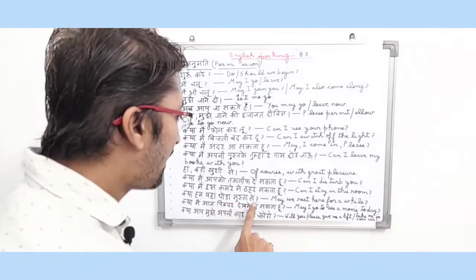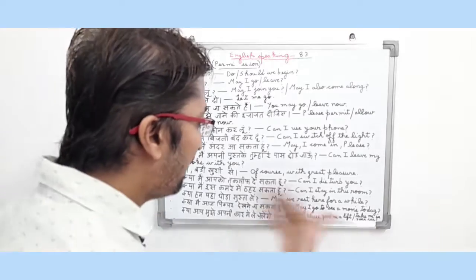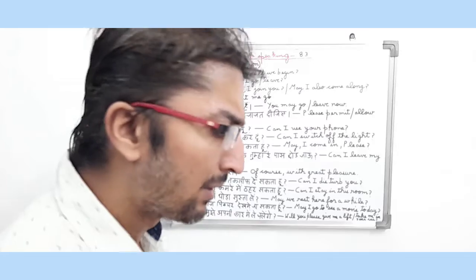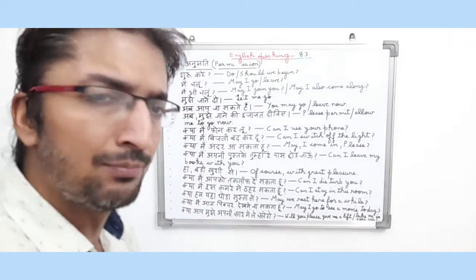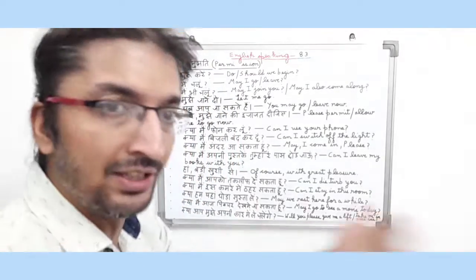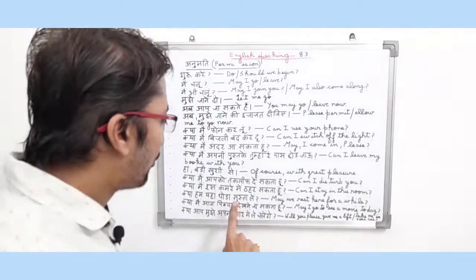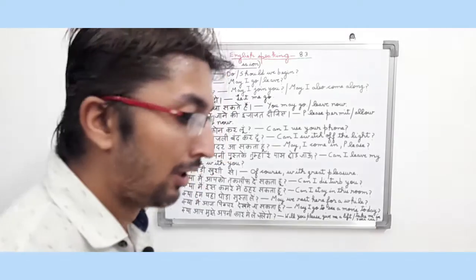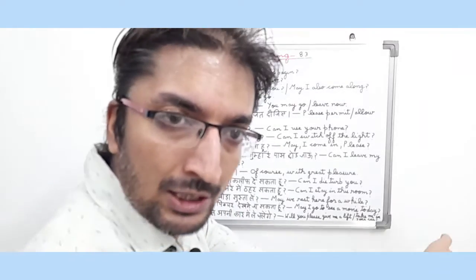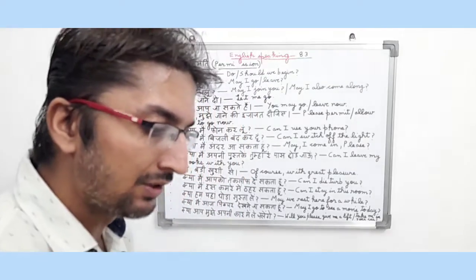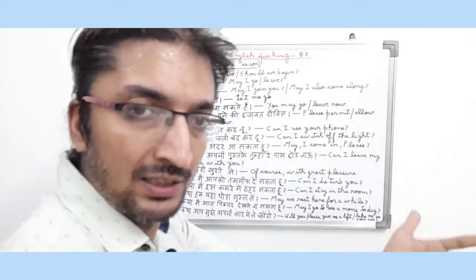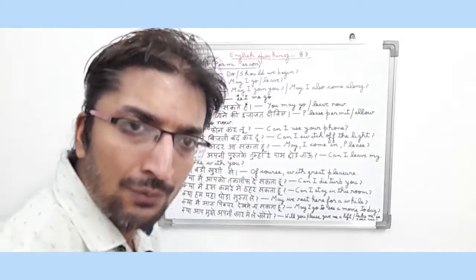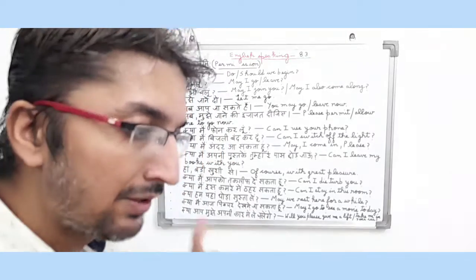क्या हम यहाँ थोड़ा सुस्ता लें? So in English it means may we rest here for a while. The sentence is also an interrogative type sentence friends because the person has gone somewhere and he is tired and basically wants to have some rest there. So क्या हम यहाँ थोड़ा सुस्ता लें? So in English it means may we rest here for a while. So it is also an interrogative type sentence friends because the person is asking another person कि क्या हम यहाँ पे थोड़ा सा सुस्ता सकते हैं, means may we rest here for a while. So it is an interrogative type sentence friends and basically it is a permission type sentence.